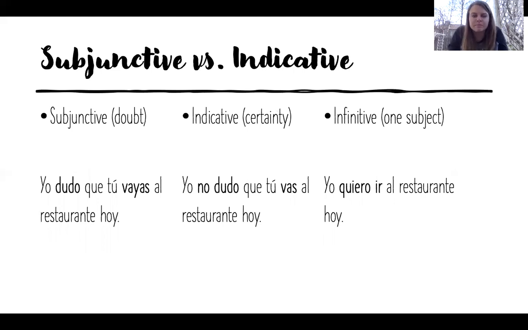Well, here are my examples. So for the subjunctive with doubt, yo dudo que tú vayas al restaurante hoy. I'm doubting it. So whether or not you go doesn't matter, I doubt it. And so that's why that one's subjunctive. The second one for indicative, yo no dudo que tú vas al restaurante hoy. I don't doubt that you're going to the restaurant today. Now, I am certain that you're going. I don't doubt it. And so that would make it indicative. And the last one here is using an infinitive because I'm not changing subjects. The other two, the first subject was yo, the second subject was tú. Here, we just have yo.